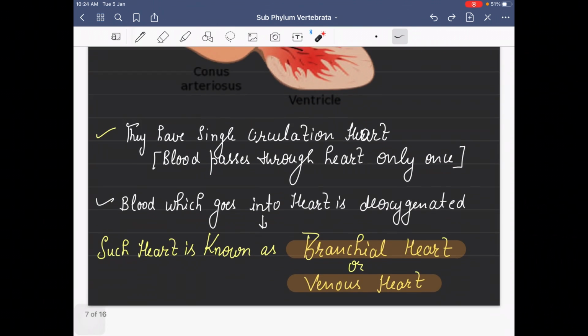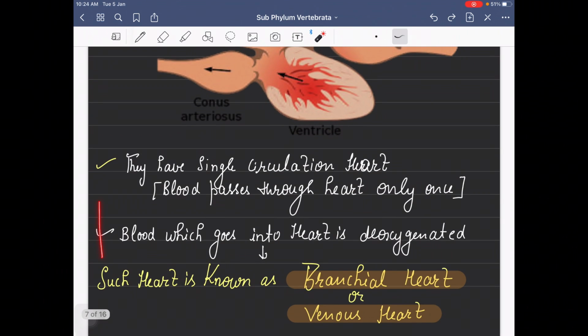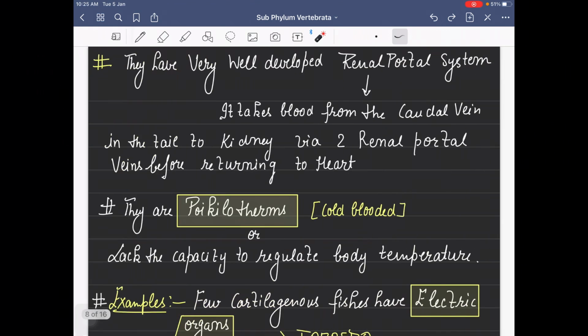But one catching point here is that the blood which is entering the heart is deoxygenated, and a heart in which blood is deoxygenated is known as a branchial heart or venous heart. So the heart of cartilaginous fishes is known as branchial or venous heart.